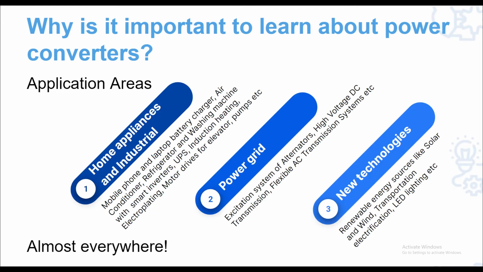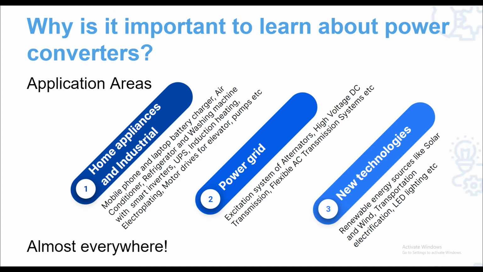Starting from your home appliances like your mobile phone and laptop battery charger, or other appliances such as AC, fridge and washing machine having better efficiency with smart inverters, they have power converters inside them. Industrial applications such as UPS, induction heater, electroplating and motor drives for various applications also require power converters.